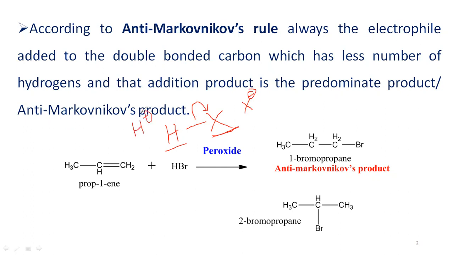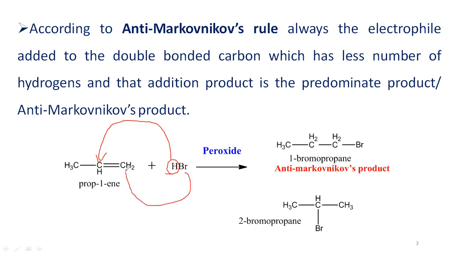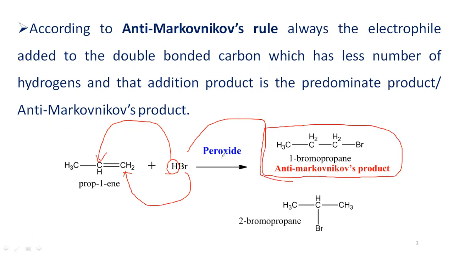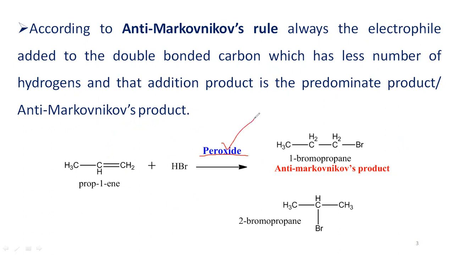In such a case, according to anti-Markovnikov's rule, the nucleophile portion of hydrogen bromide, bromine, goes on to the double bonded carbon atom which has more hydrogens, and the hydrogen goes on to the other carbon. Such a compound is produced as the major product in this reaction, and this reaction proceeds through the peroxide effect.